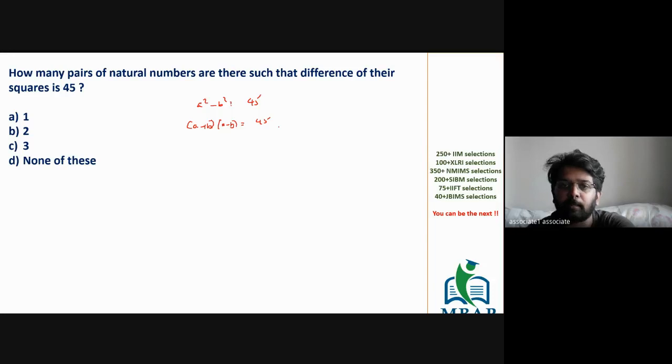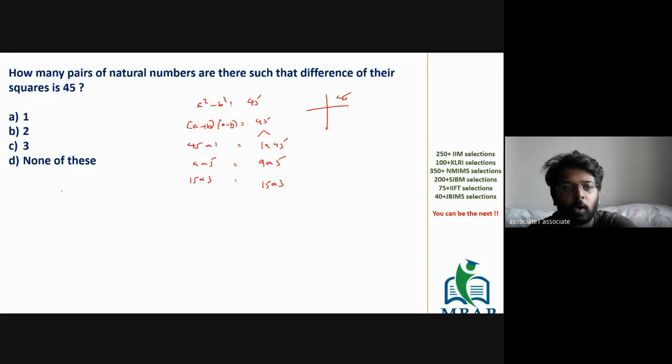The next step, first let's see the generic way. You take out all the factors of 45. By taking out the factors of 45, you can express 45 either as 1 into 45, or 9 into 5, or 15 into 3. There are three ways; there's no other way in which you can rewrite the given value. So a plus b in the first way could be 45 into 1, next is 9 into 5, next is 15 into 3.